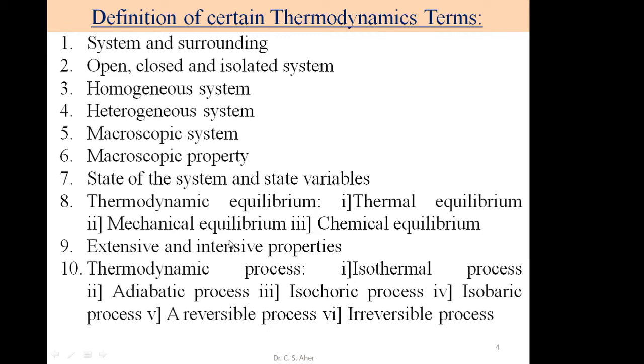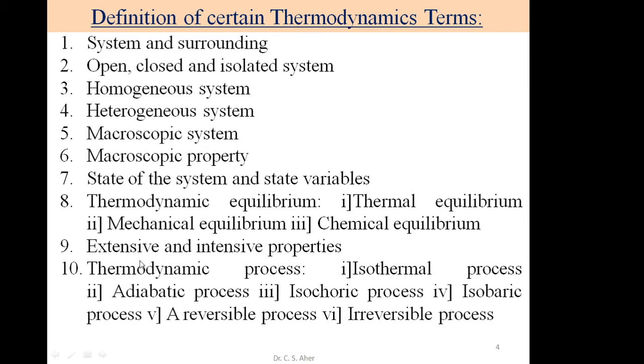Interestingly, some extensive properties are converted into intensive properties by specifying a unit. For example, we just considered mass and volume as extensive properties, and density as an intensive property. Density is mass upon volume.